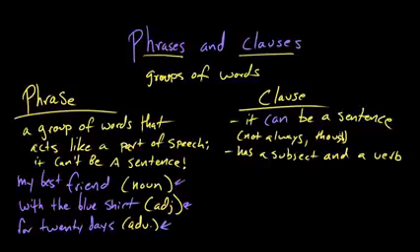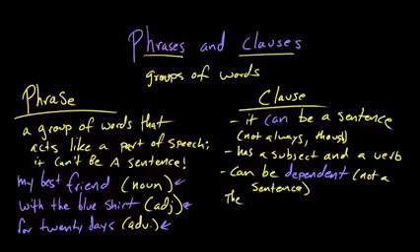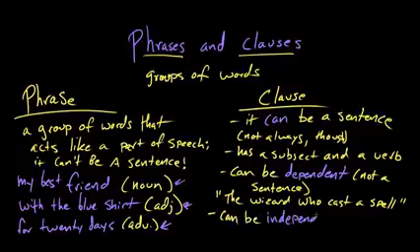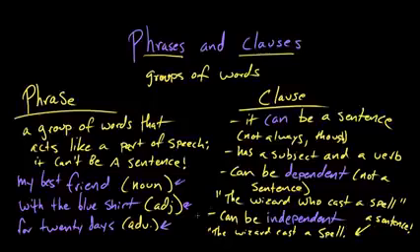So a clause could be a dependent clause, which can't stand on its own. For example, the wizard who cast a spell. That can't be its own sentence, but it's got a lot going on. It can also be independent. If we said the wizard cast a spell, that's also a clause, and it's also its own sentence.